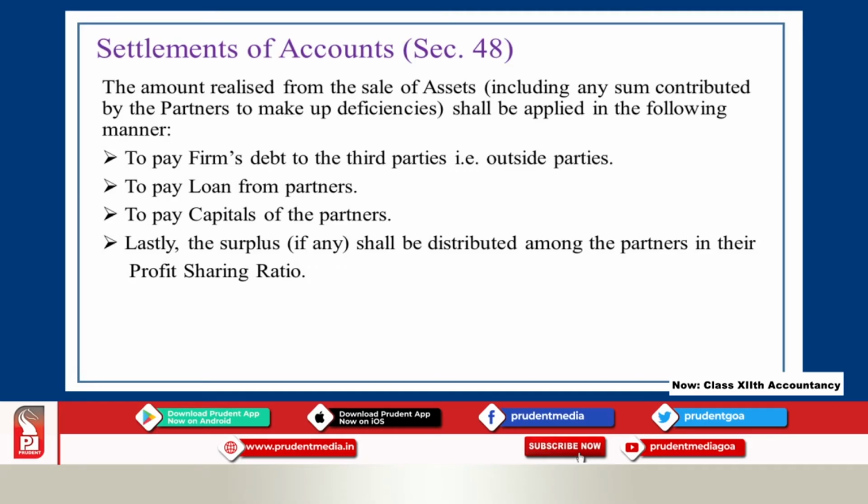Then after paying this loan, if there is still extra money, that money should be used to pay back the capitals of the partners. And if there is still more amount left with the organization, that money should be distributed among all the partners in their profit sharing ratio. So this is how you have to settle the books of accounts.